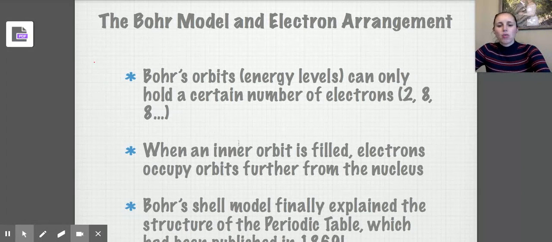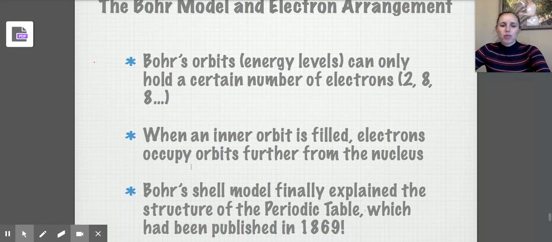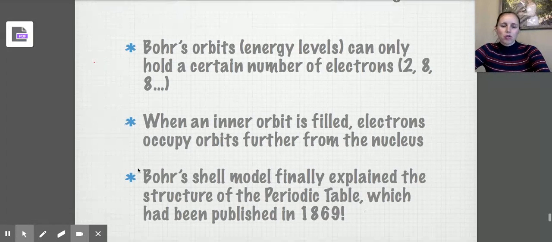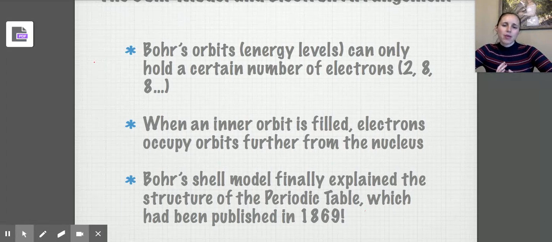Just a reminder, when an inner orbit is filled, electrons must occupy orbits further from the nucleus. So essentially that means when that first ring is full, you then go to the second ring. When that second ring is full, you go to the third ring. And when you go to the third ring, you would go to a fourth ring, and so on and so forth.